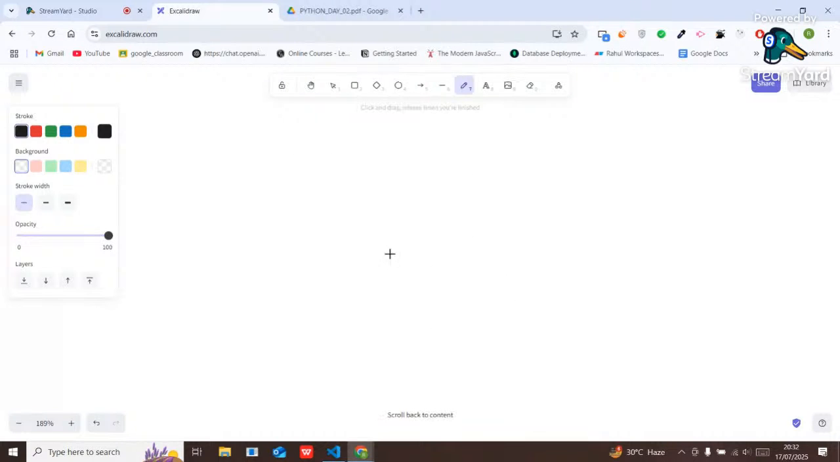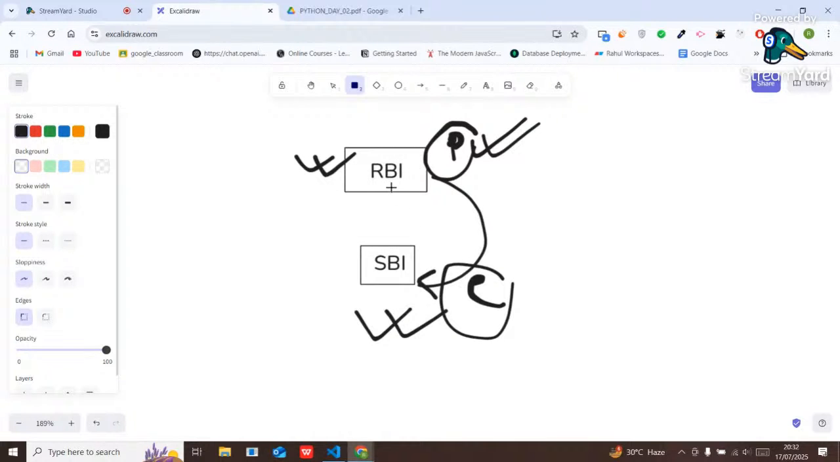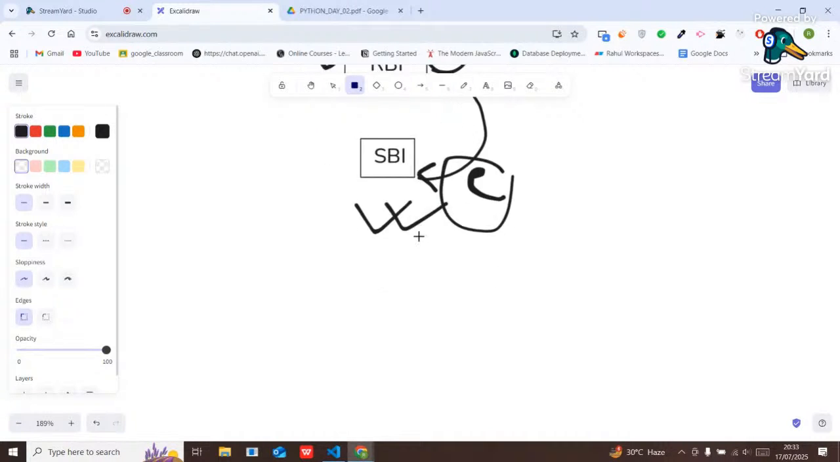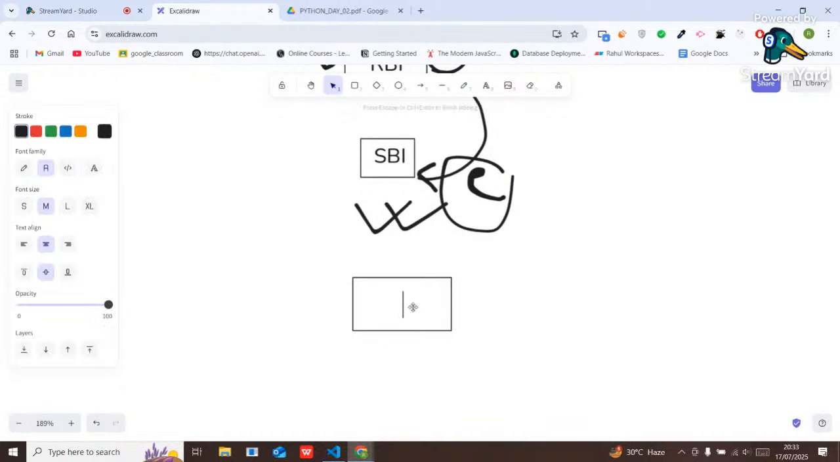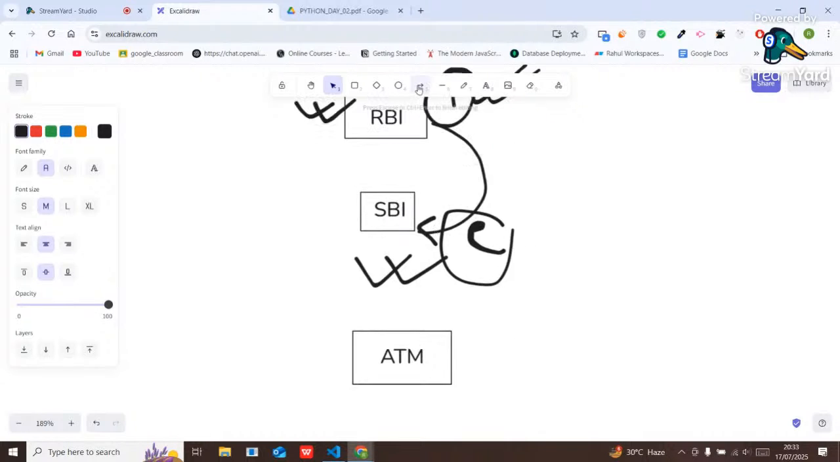So multi-level means, suppose here RBI is there, and SBI is also there. Inside the SBI, customers can open their account easily. Now for every SBI bank, there should be one ATM, right? So here I can create another class called ATM. Now this ATM will inherit all the properties of SBI.